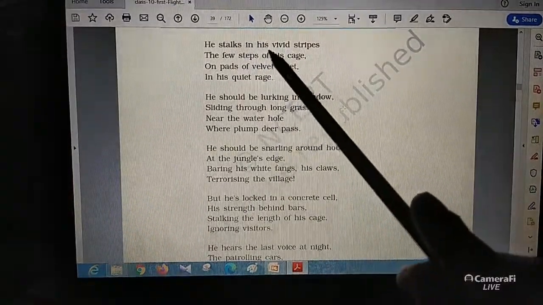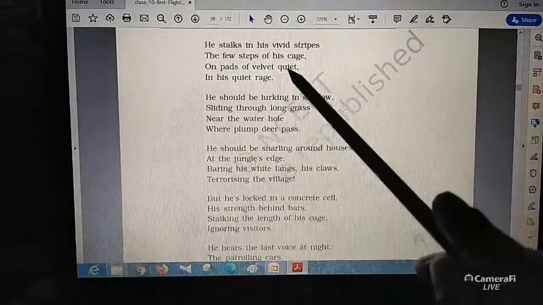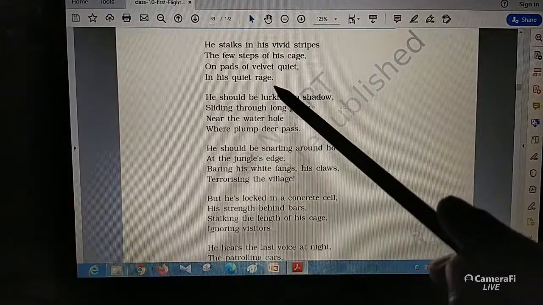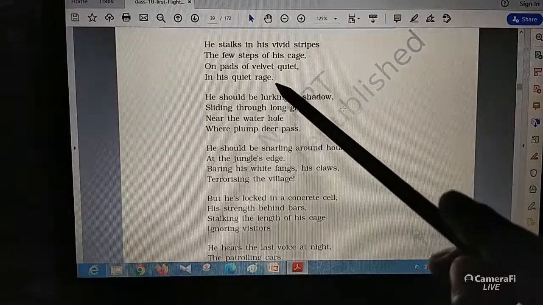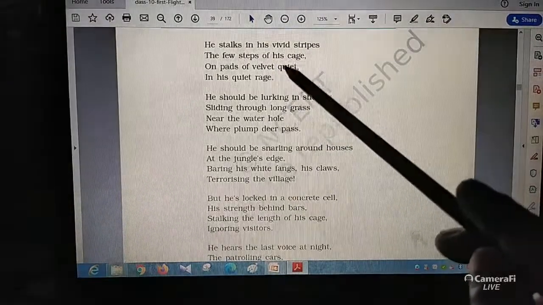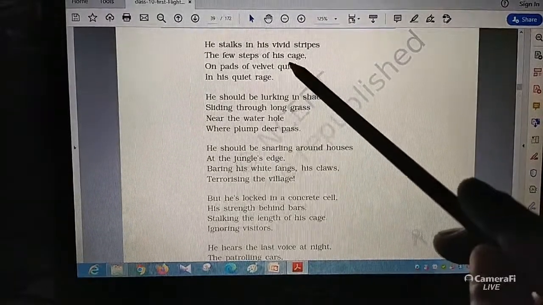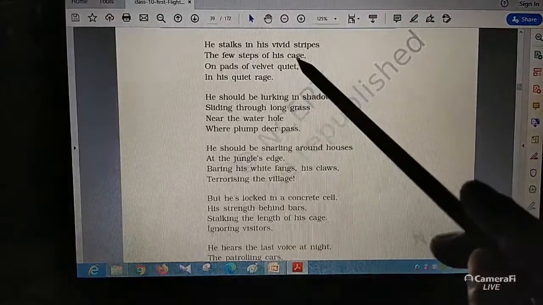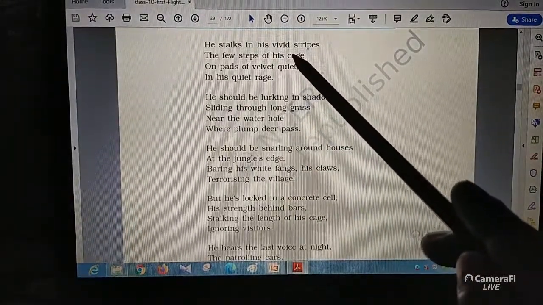If this line comes, he stalks in his vivid stripes the few steps of his cage, on pads of velvet quiet in his quiet rage, then where is the tiger at this moment? Cage means here the cage of the zoo. The tiger is inside the cage of a zoo.